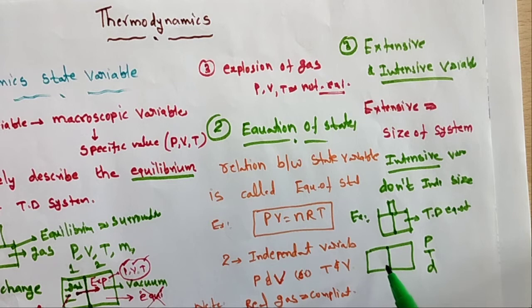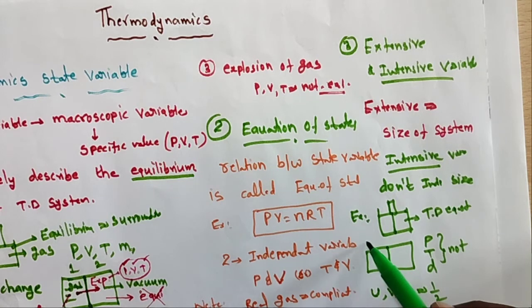We are dividing pressure, temperature, and density. These do not change. But what does change? Internal energy, volume, and mass change. How much do they change? It is a half. The internal energy is half. What is the volume? The total volume is V; here it is 1 by 2, half of the volume. Mass and internal energy also change. So some variables do not change, and some do change.